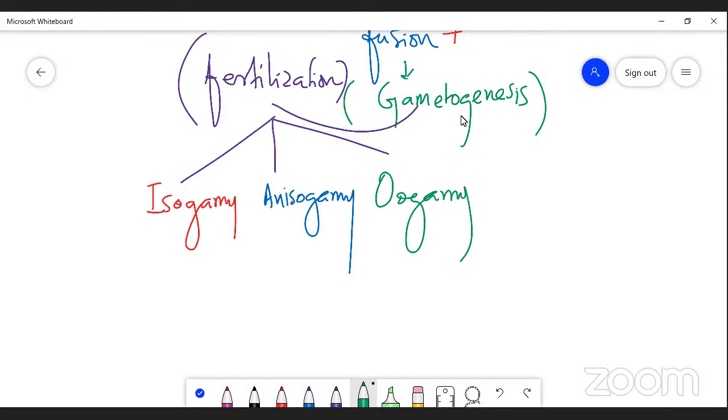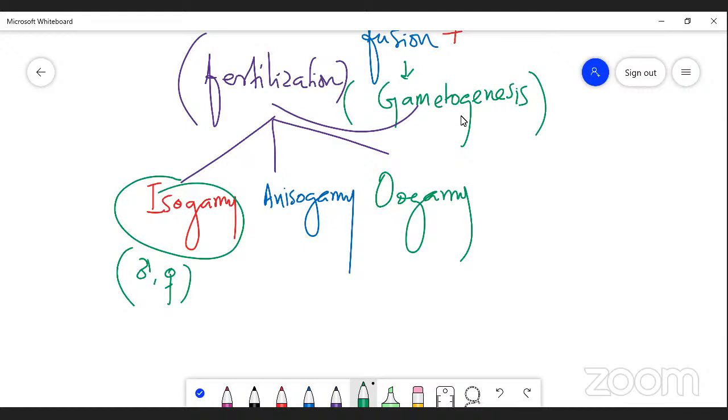I mean, the fusion of male and female gametes forms fertilization, and it occurs in different types. The first type is isogamy. Isogamy means the fusion of male and female gametes that are morphologically similar in size and shape. These are called isogametes. They are fused to form a zygote, right? The zygote develops into a new organism. That is the first method.